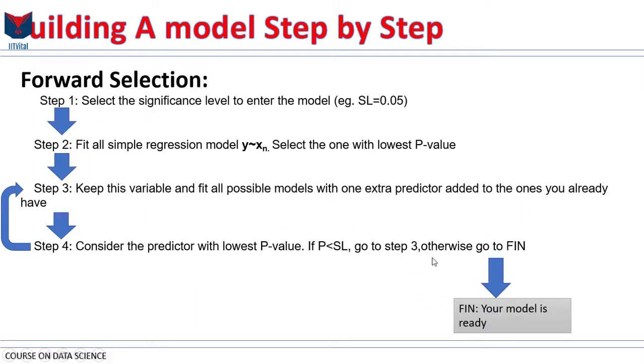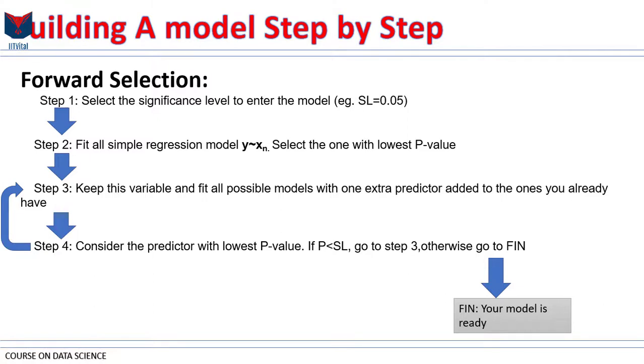So here we finish the regression, and the trick is that you should not keep the current model, you have to keep the previous one, and that makes sense because you have just added a variable which is insignificant. So what's the point? So that's how forward selection works. I know it's a bit confusing, but just try to wrap your head around it and maybe read through this instruction one more time. It does make a lot of sense.